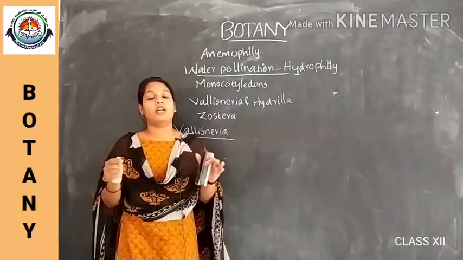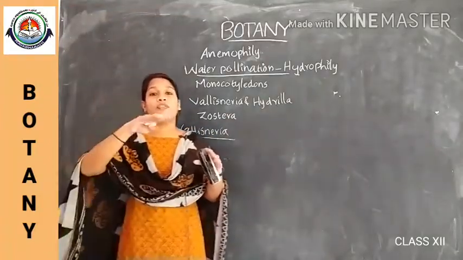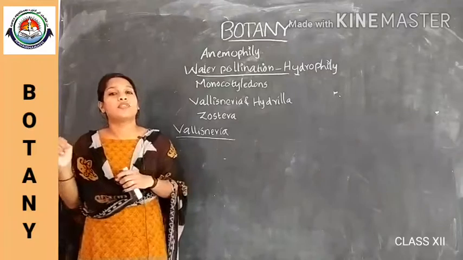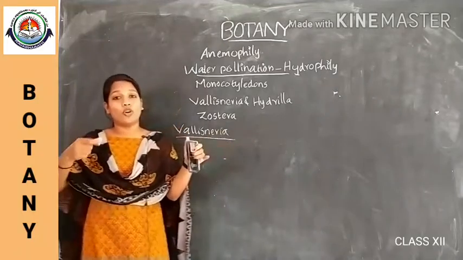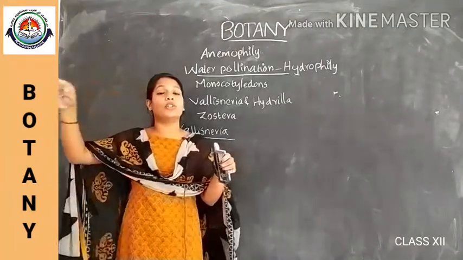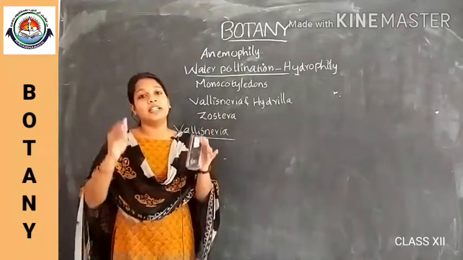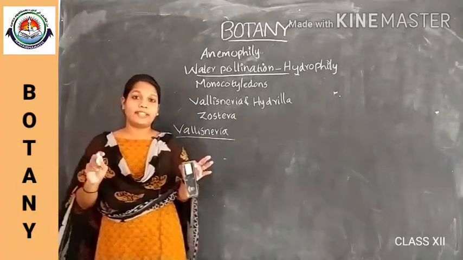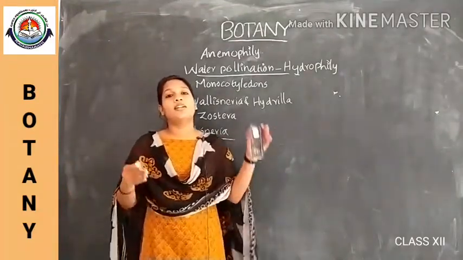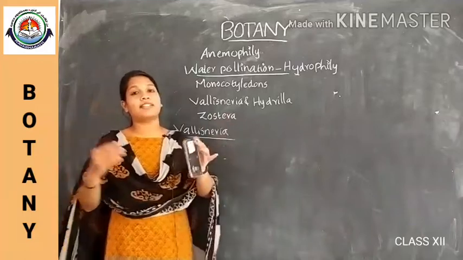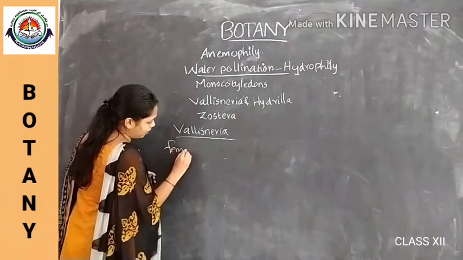The female flower has a long slender stalk, reaches the surface of water and floats on it. The pollen grains are also released to the surface of water. They are carried by the water current to the female flower, and hence pollination occurs.